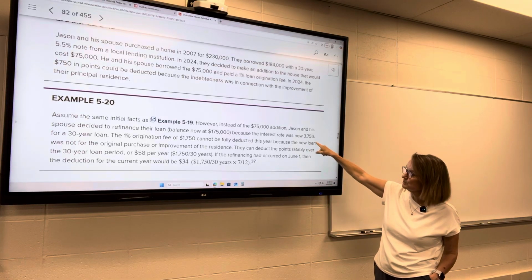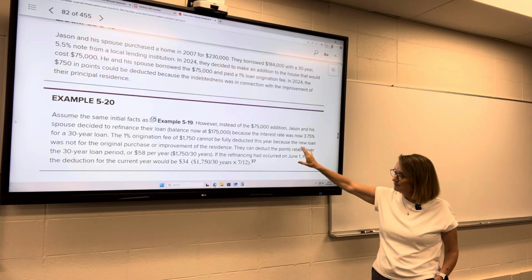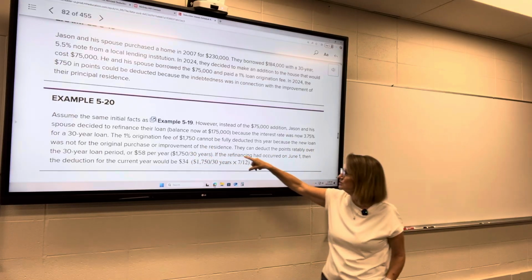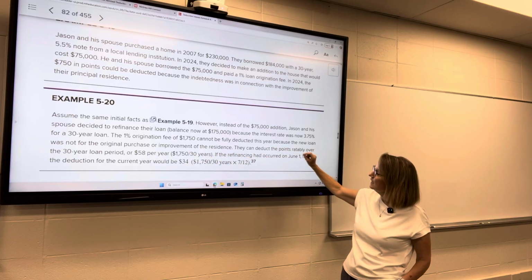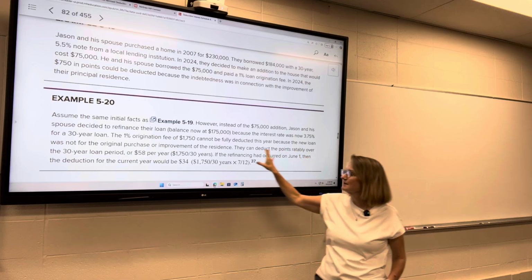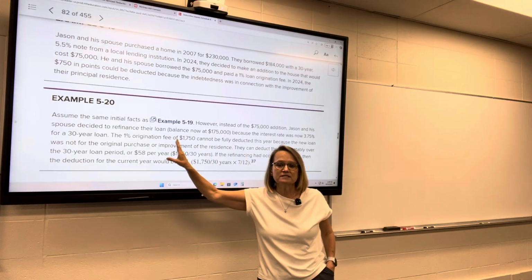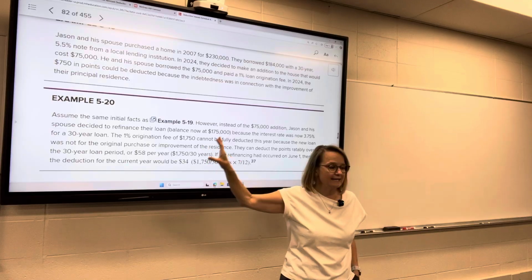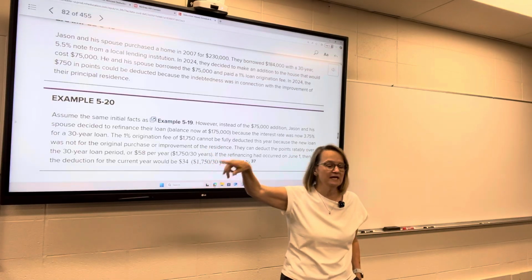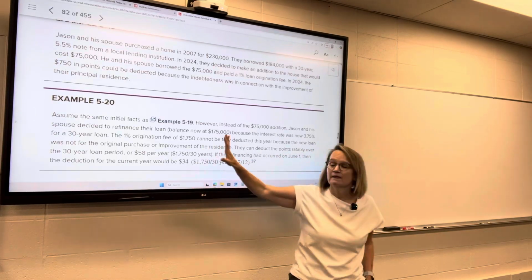Now the interest rate was 3.75%. They paid a 1% origination fee, but it cannot be fully deducted. Now, sometimes it's called an origination fee. Sometimes it's called points. As long as it's based on the value of the loan, it counts. If it's just a flat fee, it doesn't count, okay?